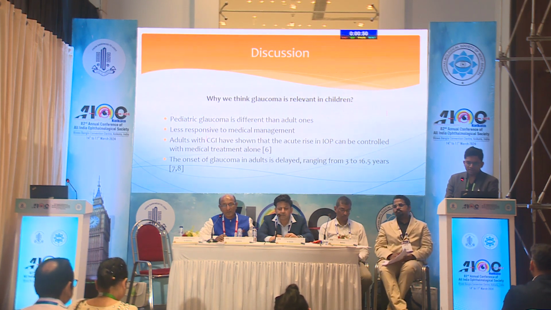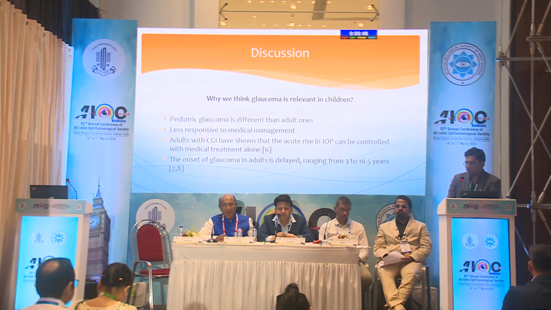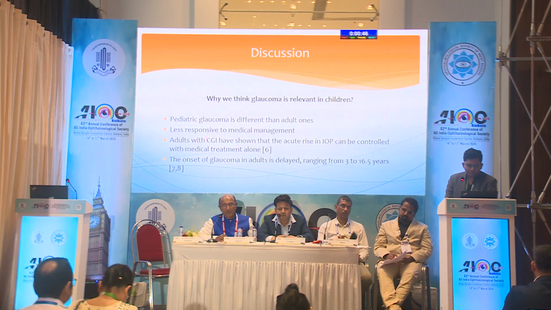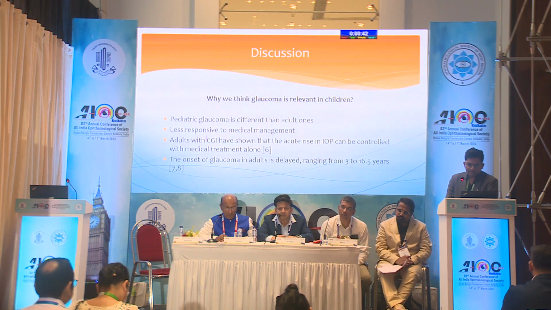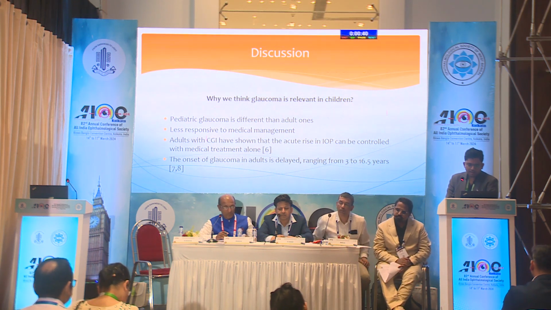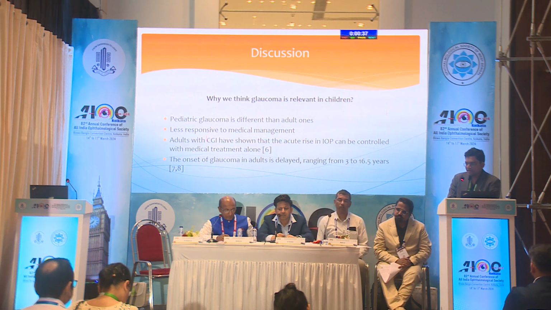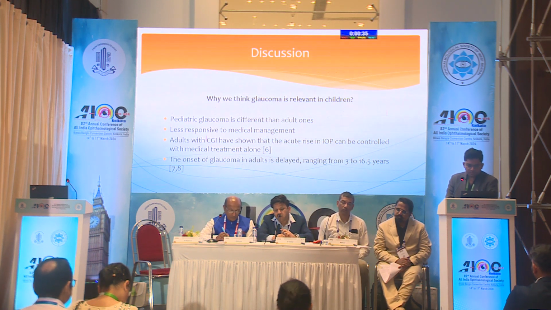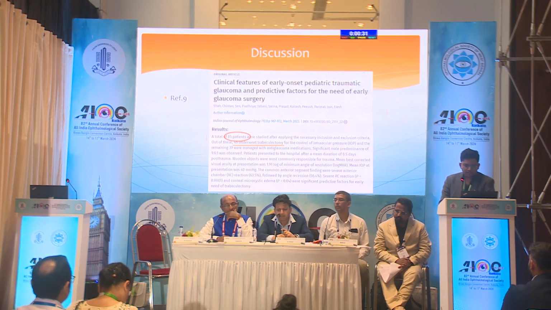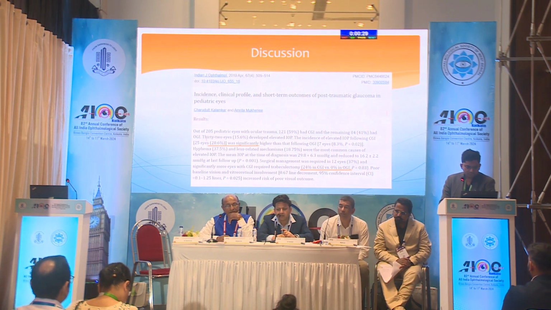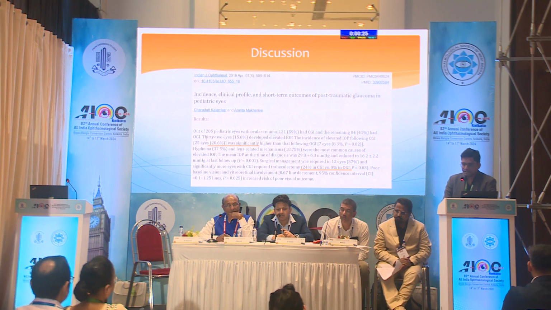So why do we think glaucoma is relevant? Because pediatric glaucoma is quite different. They don't respond to AGM, and the chances of trabeculectomy surgery are very high compared to adults, because in adults, acutely raised IOP can be controlled with medical management alone. Like in our previous paper, where we found that almost 46 patients out of 85 underwent trabeculectomy. This is another paper by Kalamkar et al., where also 24 patients of CGI required trabeculectomy surgery. So there is a very high rate of trabeculectomy surgery in pediatric traumatic glaucoma.